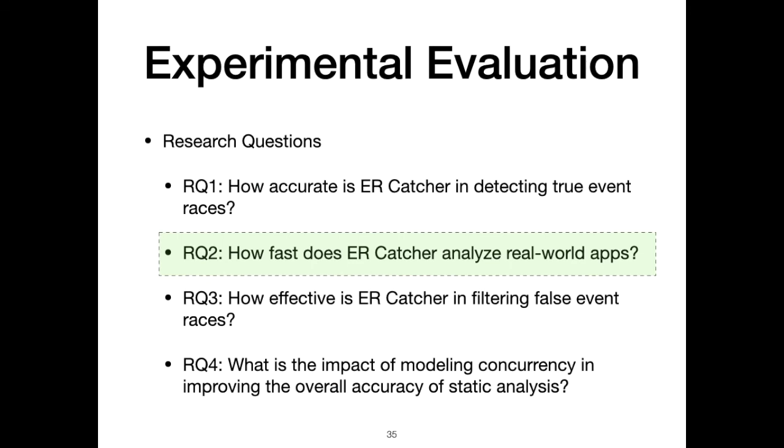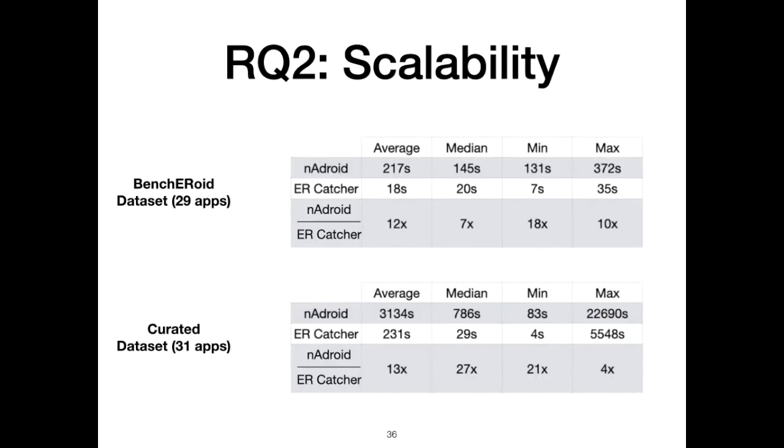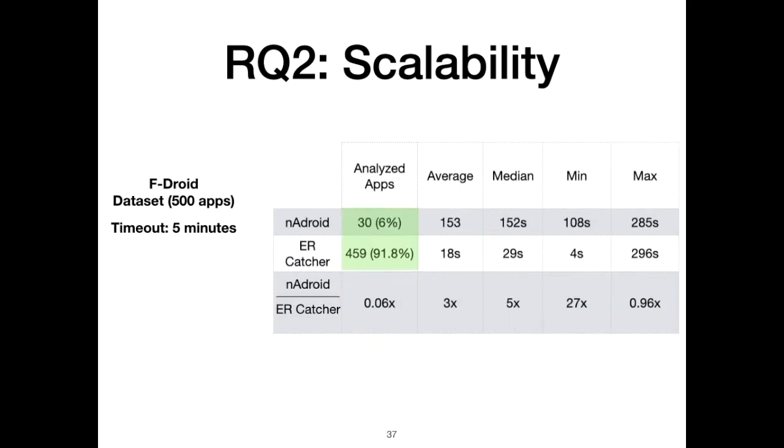Next, we answer how scalable ERCatcher is. The following table shows the computation time for Nadroid and ERCatcher to detect event races. As can be seen, ERCatcher finishes the analysis between 12 and 13 times faster than Nadroid. Moreover, we ran both tools on 500 randomly selected real-world apps with a 5-minute time limit.